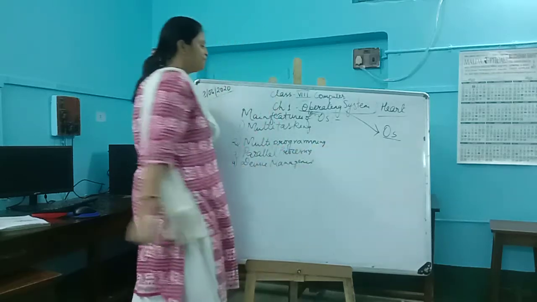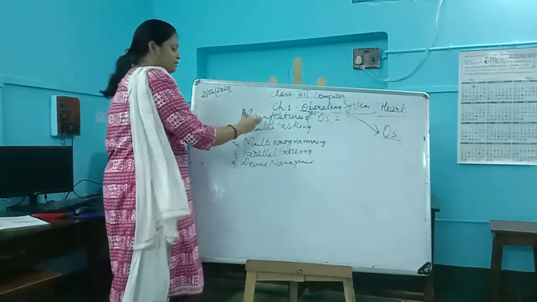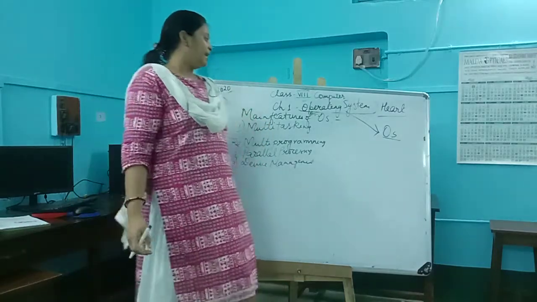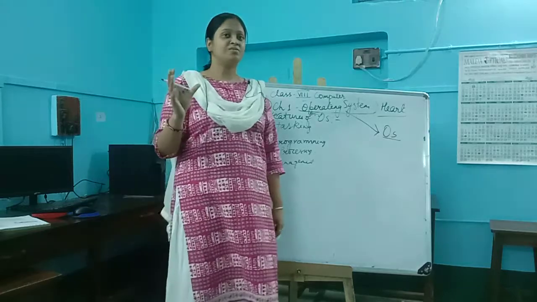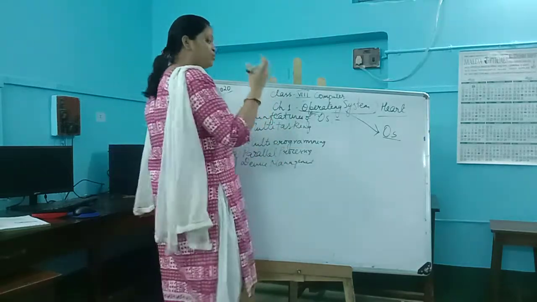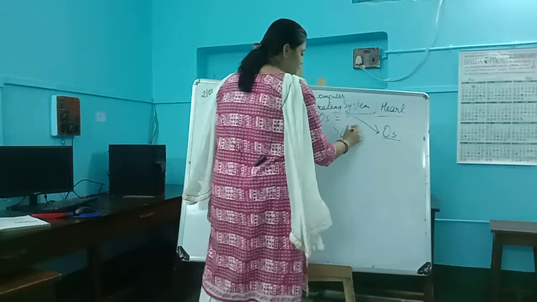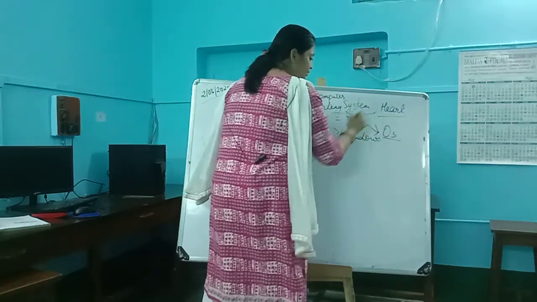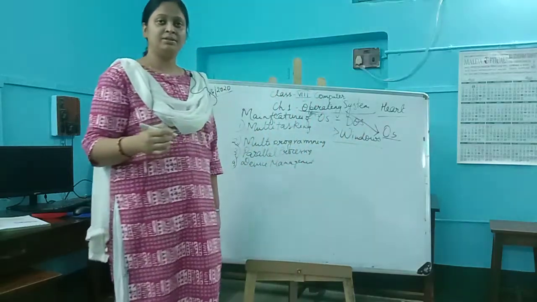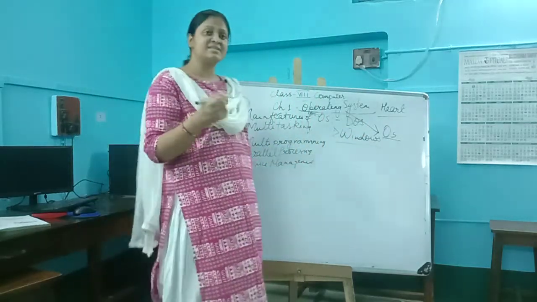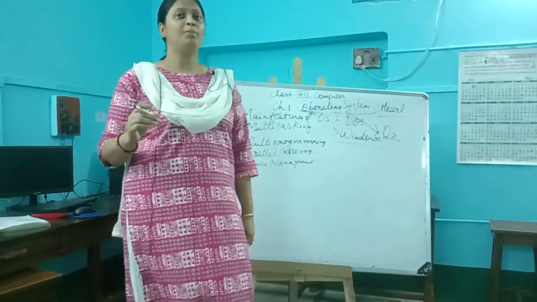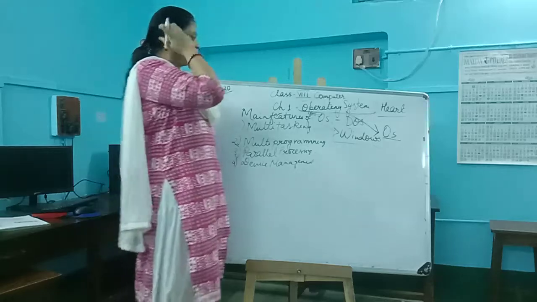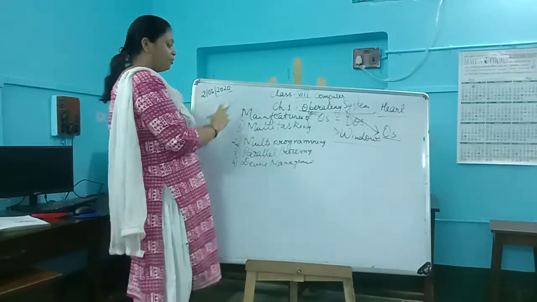Now students, before starting to explain all the different main features of the operating system, I would like to give you some examples of operating systems. The one which we very commonly use is our Windows. Earlier DOS was used, now Windows, Apple, Linux, Unix. These are all different examples of operating systems with which we work. Now, the features of operating system.